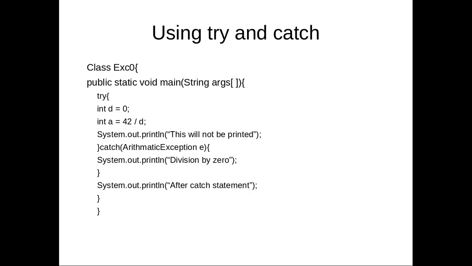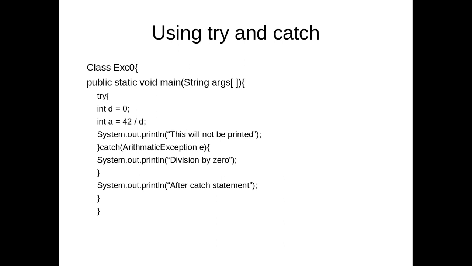Those two statements I am going to put in a try block, and for printing I am going to have a system.out.println statement.